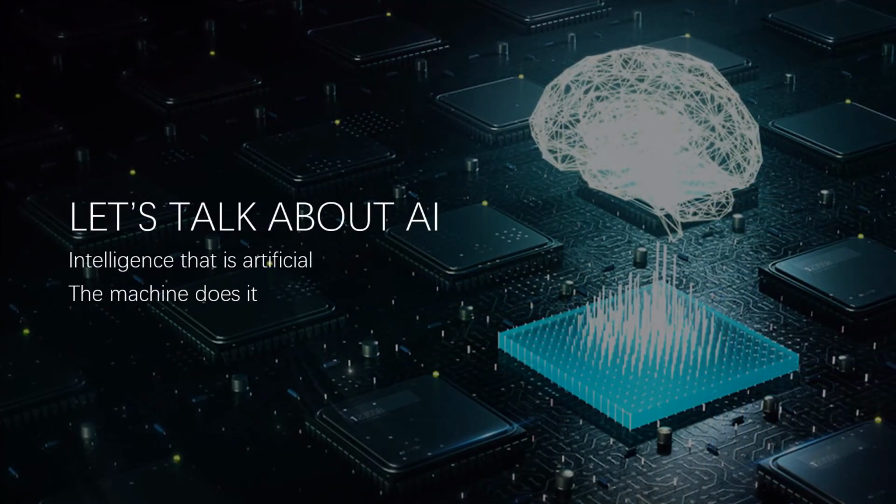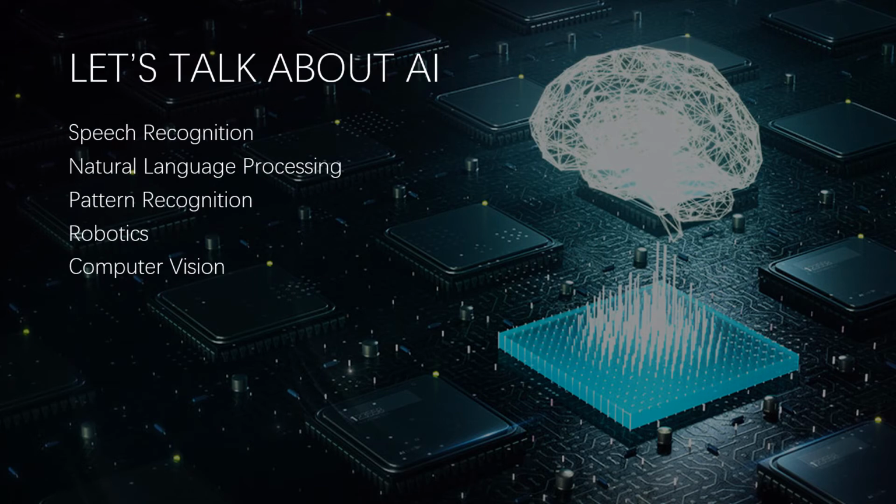First, let's talk about AI. In a simple definition, AI can be defined as an intelligence that is artificial. So in other words, we can define AI as an intelligence that is performed by machine, not humans or animals. The human brains and animal brains can learn from past experience, and this is what we want our machine to do for us. For better understanding, I would like to give some examples to understand better what AI can do.